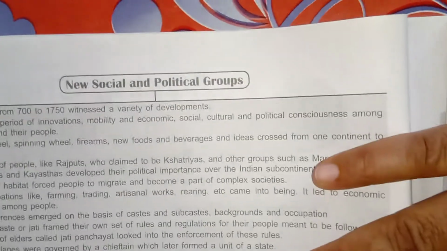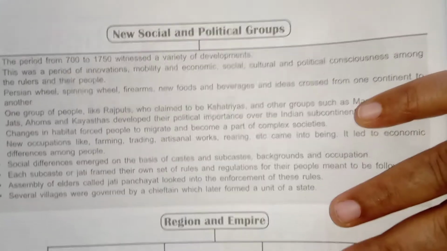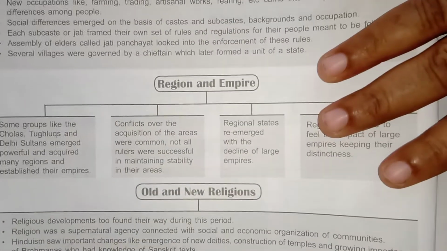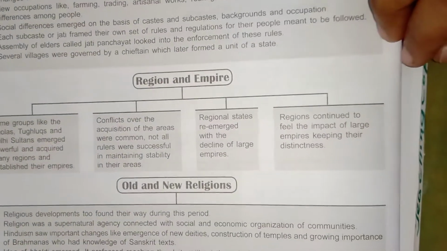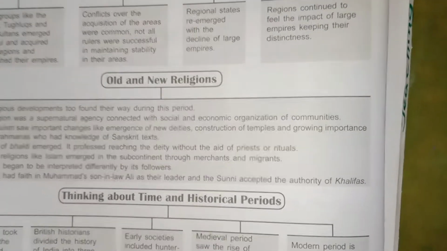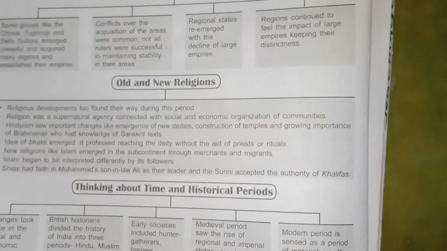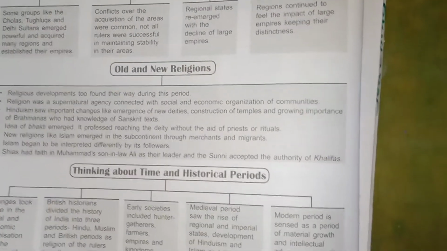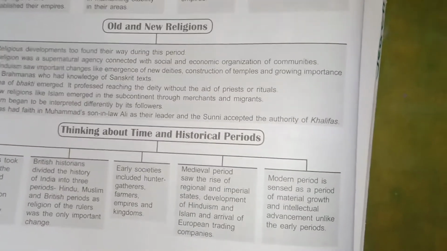Then in the next part we can see new social and political groups forming, the Jatis and other things. Then it is religion and empire. What is the relation between empires and religion, temples and other things. Then old and new religions were starting in India itself. New religions starting, like the Sikh religion and others, and Muslim religion, like that, religions coming from outside.